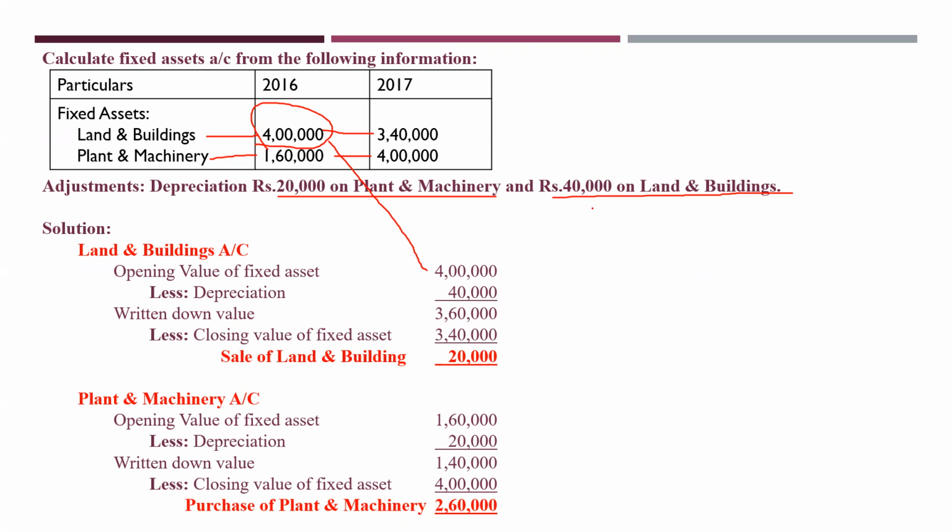If you refer various books, you will have different types of calculations. What I prefer is you try to understand one method and you follow that method only. Nobody will ask you why this method or that method. You are following one method. This is the most simplest form and the latest form. All of you follow this method only. Clear about this? So this is what is the calculation of fixed assets.